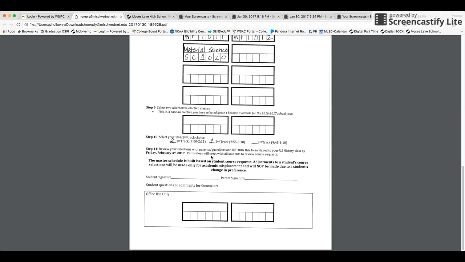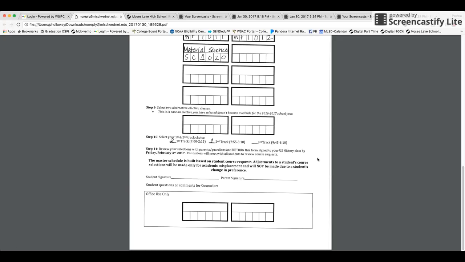You're going to review all of your selections with your parent or guardian or an adult that you trust and return this form signed to your teacher that you're in class with right now by Friday. I know it doesn't give you much time, but it'll give you enough time to look at it. And if you have questions, some of those questions can be answered at a later time. The counselors will be meeting with all of the students to review your registration form, but it's really important you do your best to fill it out completely before you come see us.